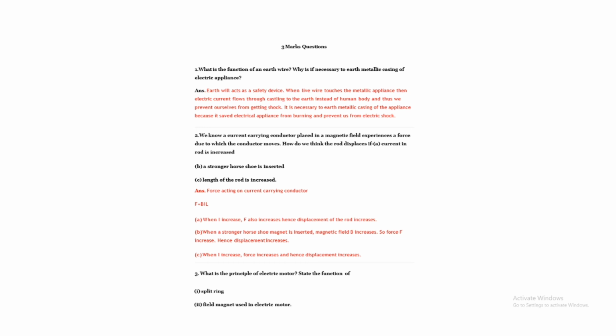The earth wire acts as a safety device. You already know this. When a live wire touches the metallic appliance, the electric current flows through the casing to the earth instead of the human body. Thus we prevent the user from getting shocked. It is necessary to earth the metallic casing because it saves the appliances from burning and prevents electrical shock. Because with overloading or short circuit, a very large current flows, and the excess current goes through the earth, so we are safe from the shock.